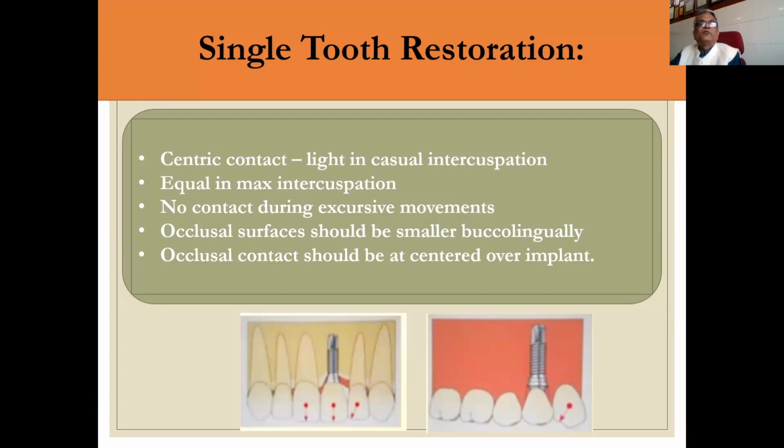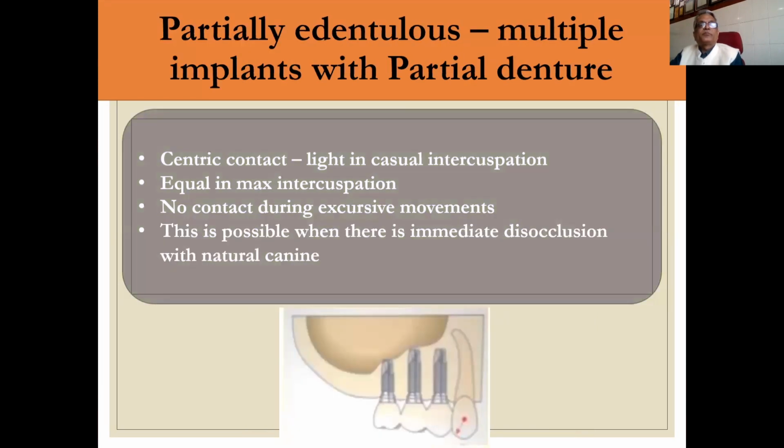Single tooth restoration, we have to follow centric contact, light in occlusal intercuspation, equal in maximum intercuspation, no contact during excursive movements. The occlusal surface should be smaller buccolingually, and occlusal contact should be centered over the implant. Partially edentulous, multiple implants with partial denture: centric contact, light in occlusal intercuspation, equal in maximum intercuspation, no contact during excursive movements. This is possible when there is an immediate disclusion with the natural canine.